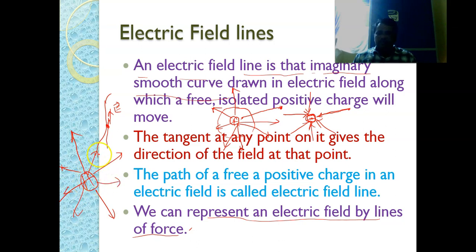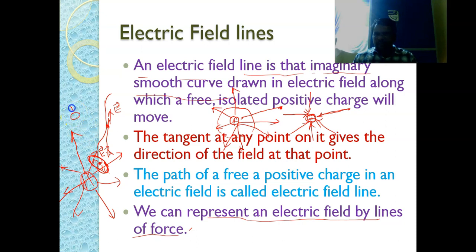So if you consider a unit surface area, let us call it A bar, and on this surface, at this particular point, the electric field intensity is E bar.